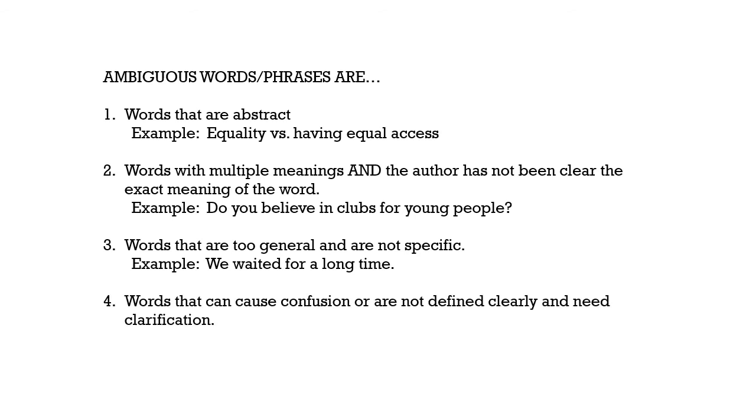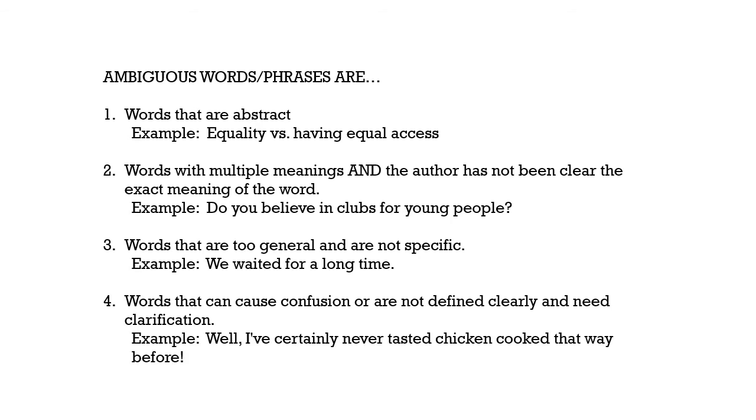Ambiguous words and phrases are also words that can cause confusion or are not defined clearly and need clarification. So for example, while I've certainly never tasted chicken cooked that way before, the phrase cooked that way is ambiguous because it can cause confusion.